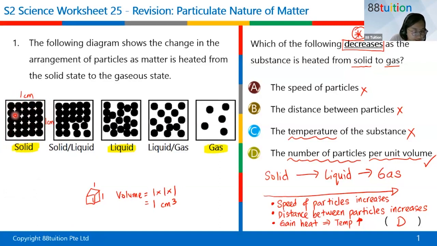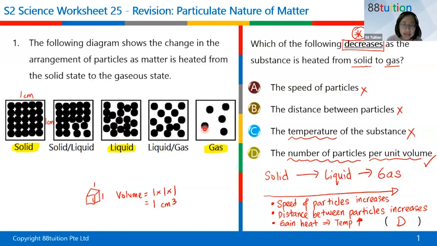If you count 1, 2, 3, 4, 5, so 5, 10, 15, 20, 25. I got 25 particles. But how about liquid? If you count how many particles there are in 1 unit volume, imagine unit volume is 1 cm cubed, in this small little cube, how many particles are inside? I count 1, 2, 3, up to 19. I got 19 particles in a liquid. Just now in a solid, I got 25 particles inside this amount of space. Per unit volume, volume means space. So in this amount of space, I got 25 particles, but in this same amount of space, I got only 19 particles.